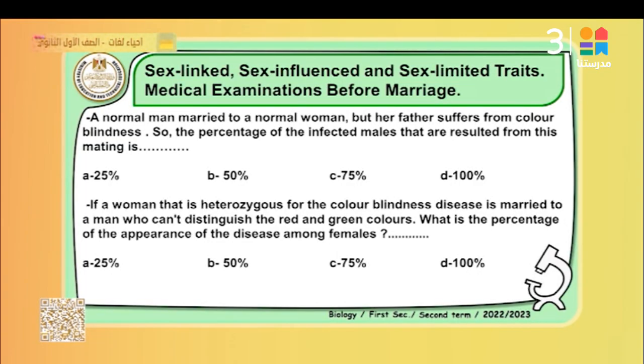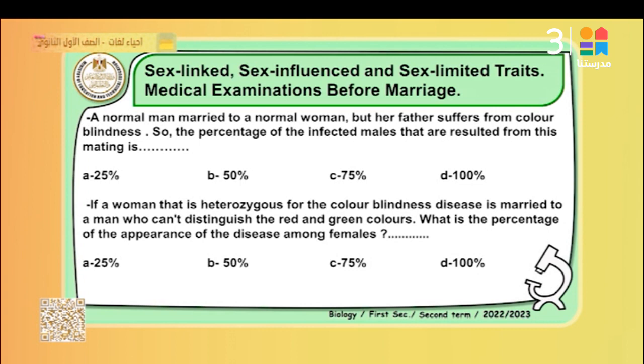Okay. Sex-linked trait, for example, first question. A normal man married to a normal woman. Normal man, XY. For example, the father is suffering from color blindness. You can explain this through your papers and pens, using these details and correct mating. XY, C capital. What about the female? The father is suffering from color blindness, which means that the female is a hybrid carrier, C capital, C small, but the father, C small. What about the percentage of mating?